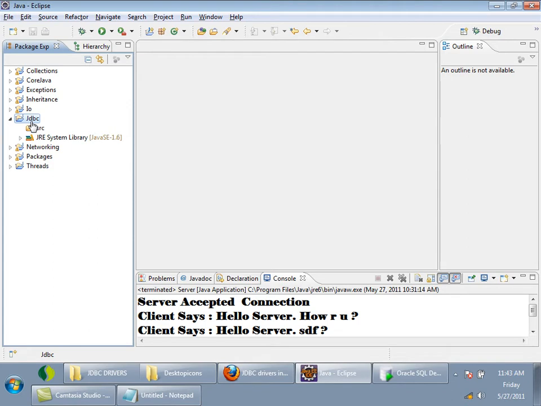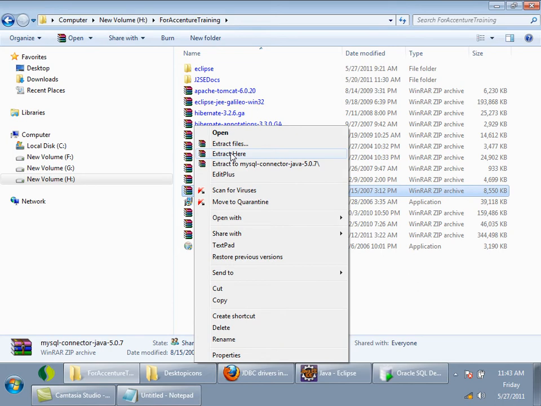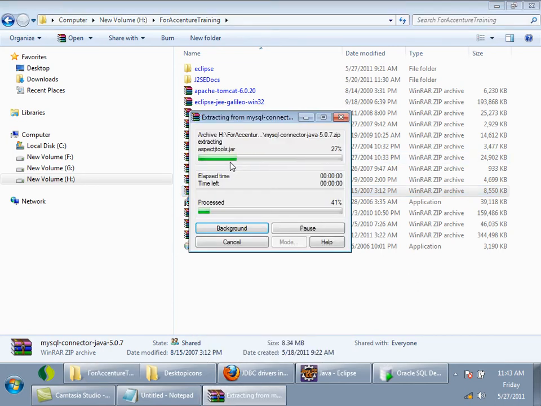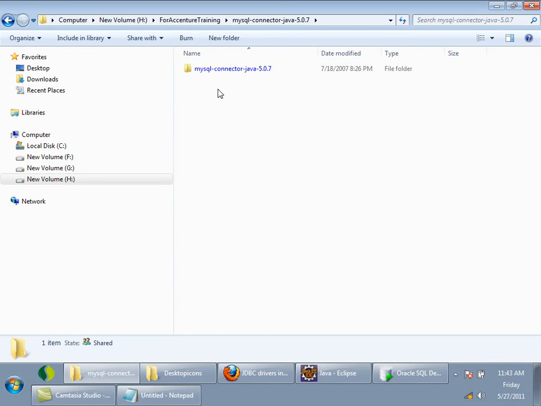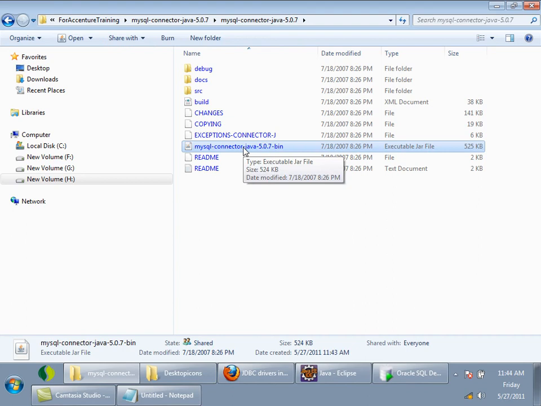So which driver did you use yesterday? Already I have given you the MySQL connector. If you extract it here, inside this there is a jar file called mysql-connector-java. You have to keep this inside the class path. This is the driver jar. It has some classes which are implementing the JDBC API. The interfaces are present in the JDBC API.